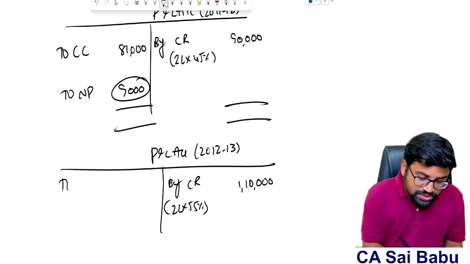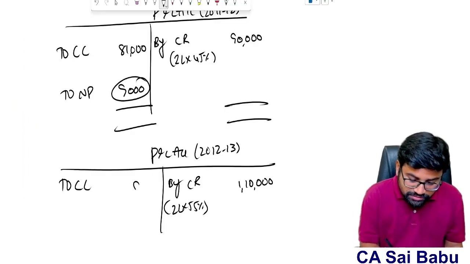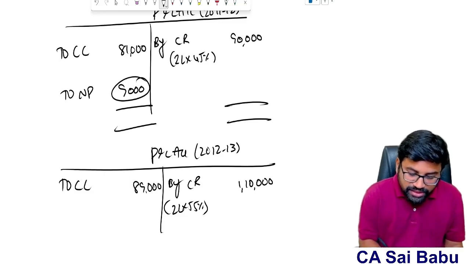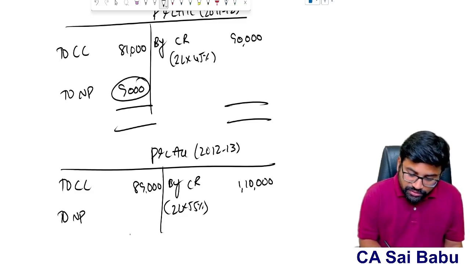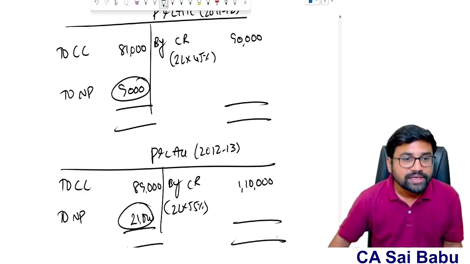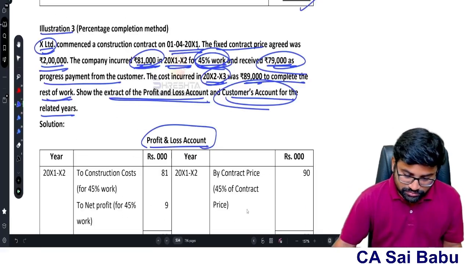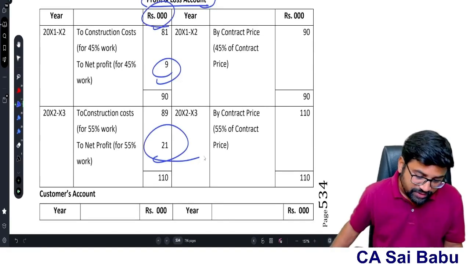And what is the cost you incurred in the second year? 89,000. So 1,10,000 minus 89,000, then you will get a net profit of 21,000. That's it. So this is how we prepare the P&L account. So first year 9,000 rupees, second year 21,000.